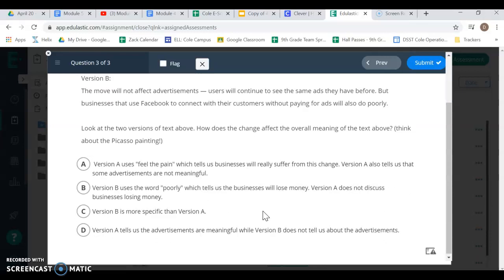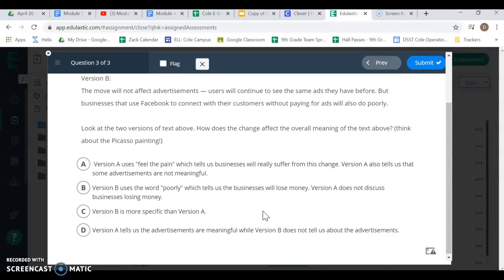Look at the two versions of the text above. How does the change affect the overall meaning of the text above? Think about the Picasso painting. A. Version A uses feel the pain, which tells us businesses will really suffer from this change. Version B also tells us some advertisements are not meaningful.